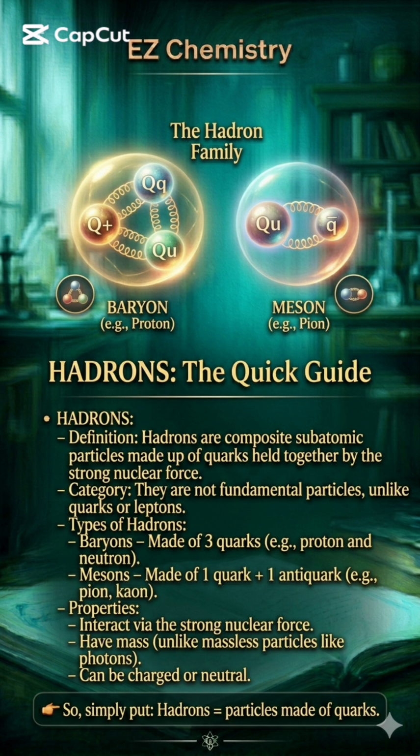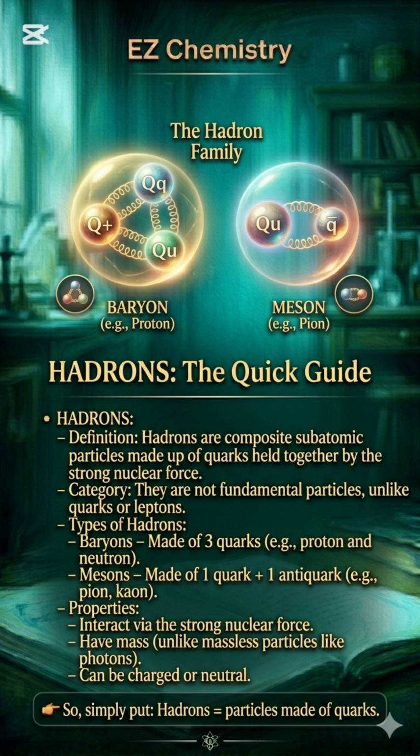What are hadrons? Let's explore. Hadrons. Definition: hadrons are composite subatomic particles made up of quarks held together by the strong nuclear force. Category: they are not fundamental particles, unlike quarks or leptons. Types of hadrons. Baryons, made of 3 quarks, e.g., proton and neutron. Mesons, made of 1 quark plus 1 antiquark, e.g., pion, kaon.